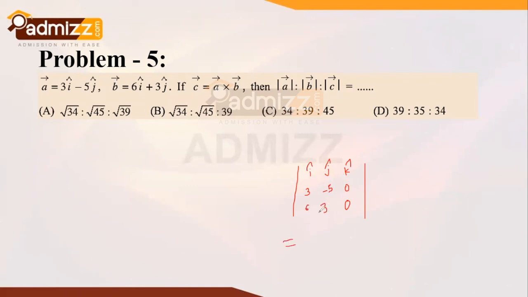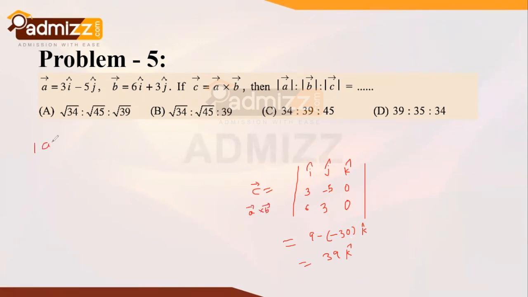The simplification turns out to be 3 into 3, that is 9, minus 6 into minus 5, which is minus 30, and in the trailing I will write k cap. So it is ultimately 39 k cap, and this is none other than C vector, which is equal to A cross B.